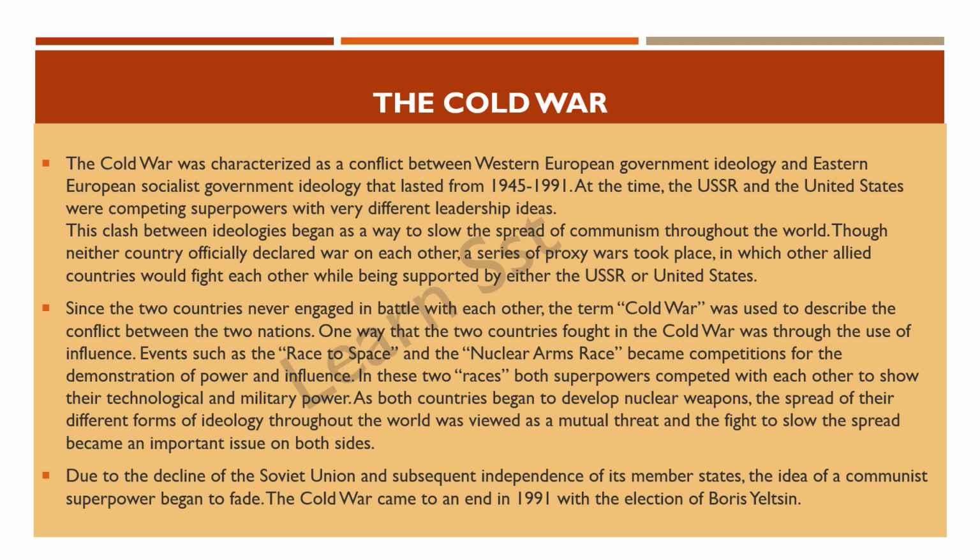This clash between these ideologies began as a way to slow the spread of communism throughout the world. Neither of them was successful, and they did not declare a war on each other. A series of proxy wars took place in which other allied countries would fight each other while being supported by either USSR or USA.